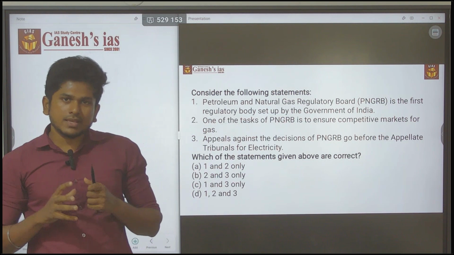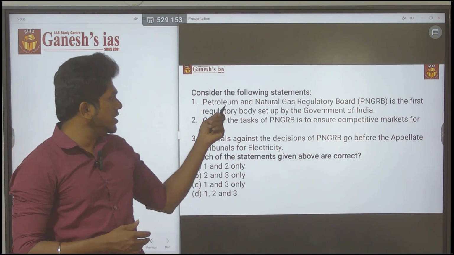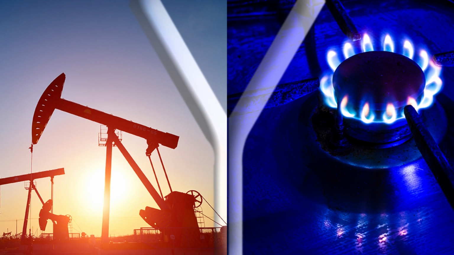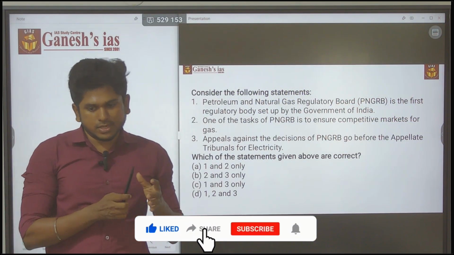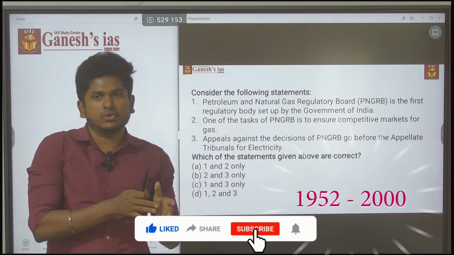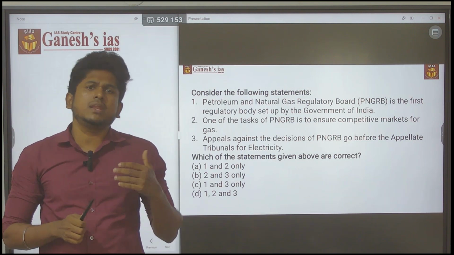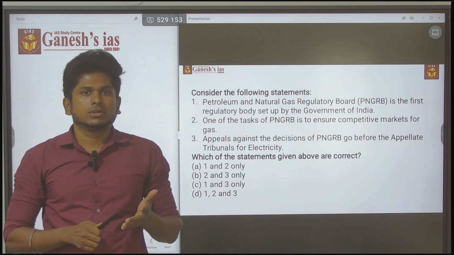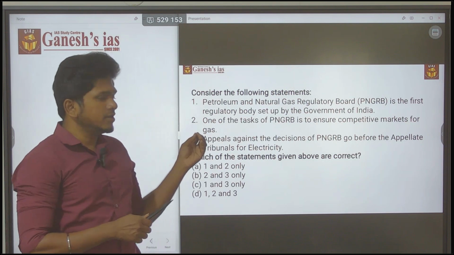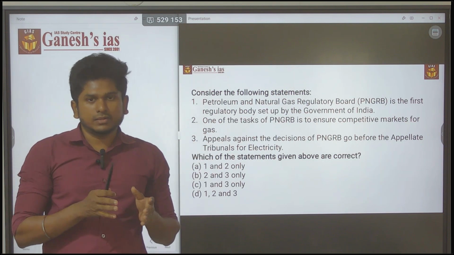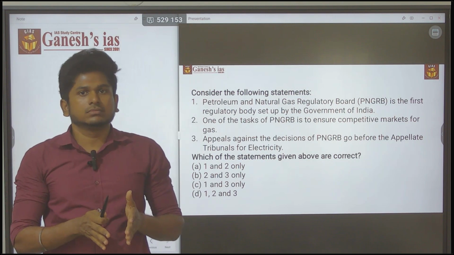With basic understanding, even if you don't know the starting year of the Petroleum and Natural Gas Regulatory Board, you can think: from 1950 to 2000, within this time period there may be many regulatory bodies. So how will you claim that? Also, India was not an exporter of petroleum at that time period.